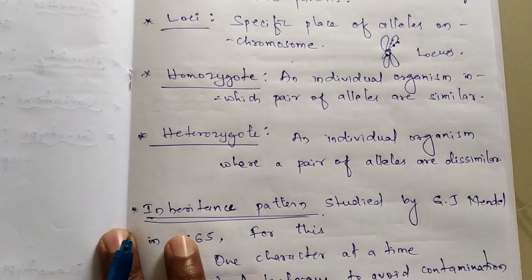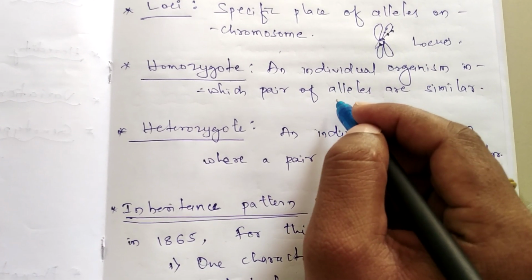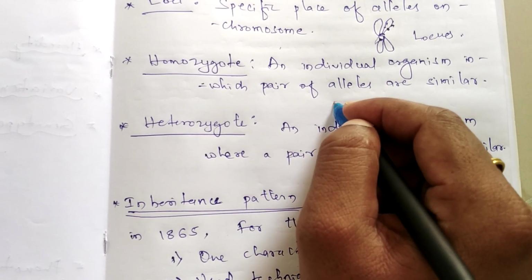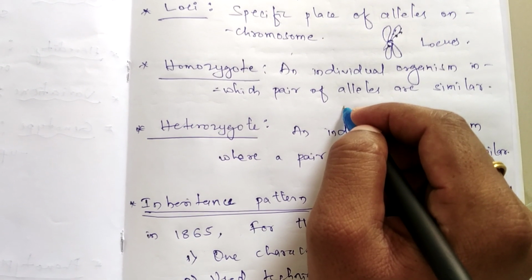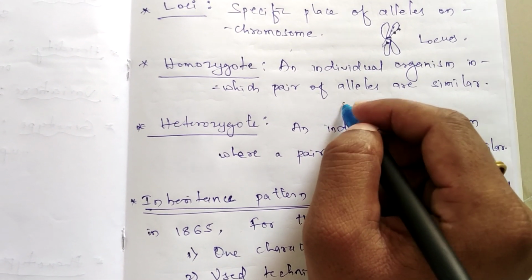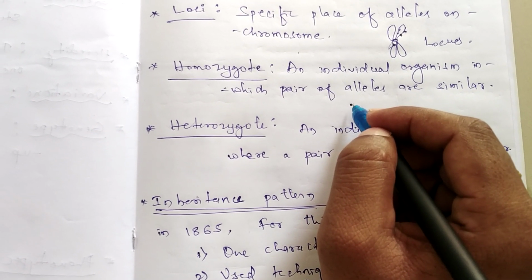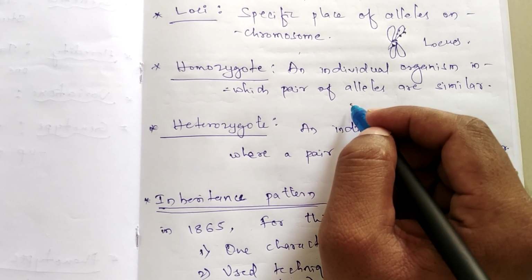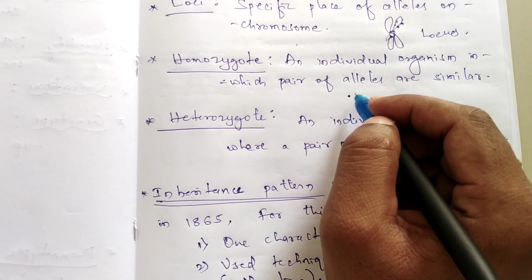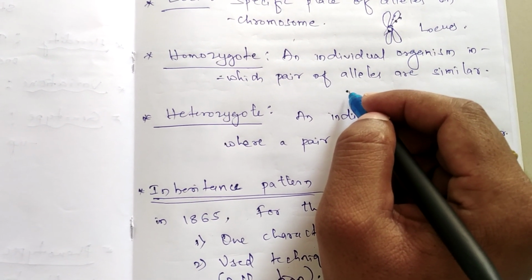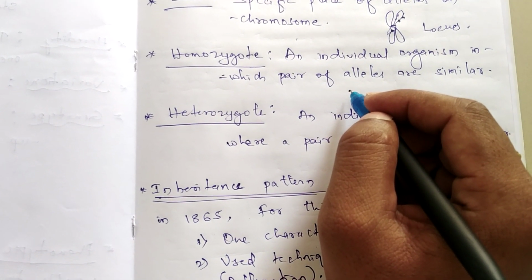Homozygote is an individual organism in which a pair of alleles are similar. Each and every character is controlled by a pair of alleles, not one allele, because we have chromosomes from two opposite parents, half from the paternal side and the remaining half from the maternal side. That becomes the pair. So in that pair, whether they are similar or dissimilar, on that basis we classify the zygote.